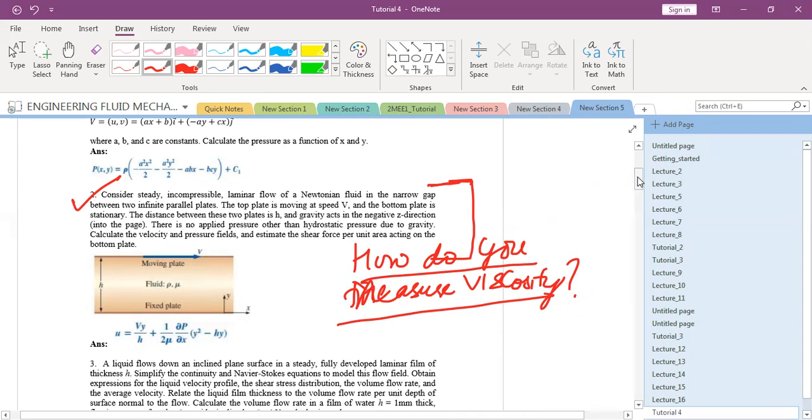And yes, we have already discussed this briefly. So how is measuring viscosity related to this kind of flow? So using a viscometer. What happens in a viscometer? So we have two concentric cylinders.